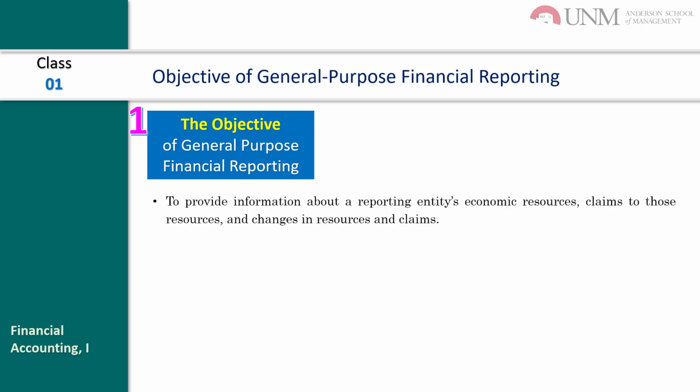The main objective is to provide information about a reporting entity's economic resources and claims to those resources. Why are we saying this? If we write, assets equal liabilities plus owners' equity, right? So we are saying to provide information about the reporting entity's economic resources, meaning assets, and claims to those resources. There are two claims, one from the owners and another from the liabilities, meaning the creditors, and changes in the resources and claims, meaning what are the changes in assets, liabilities, and owners' equity.